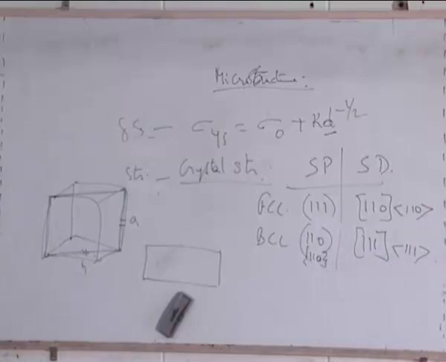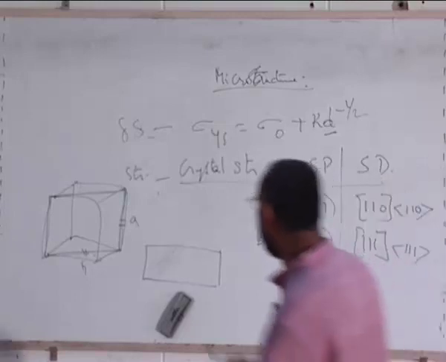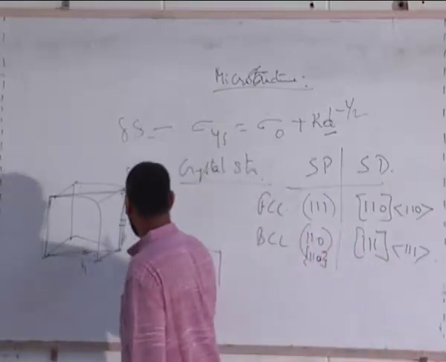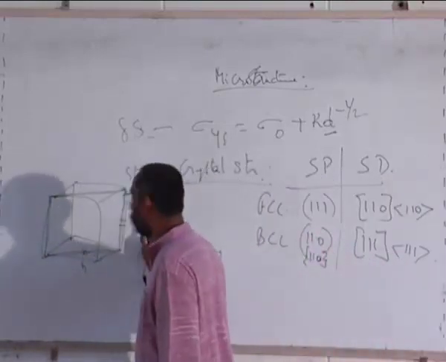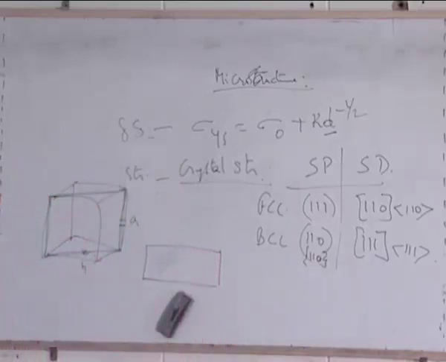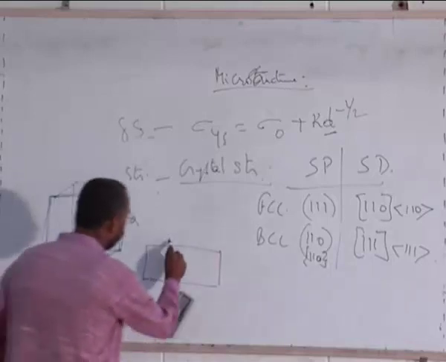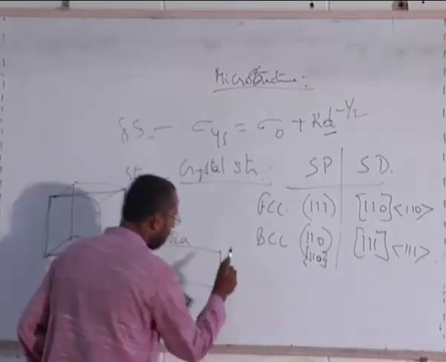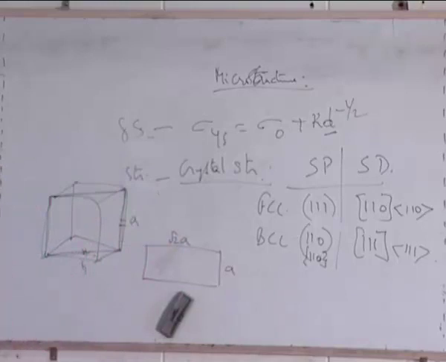B is root 2 A. If this is B for me and if this is A, B is root 2 of A. Right? So root 2 is bigger than A. So as a result, I can say this is root 2A and this is A. Correct? So that is a rectangle.